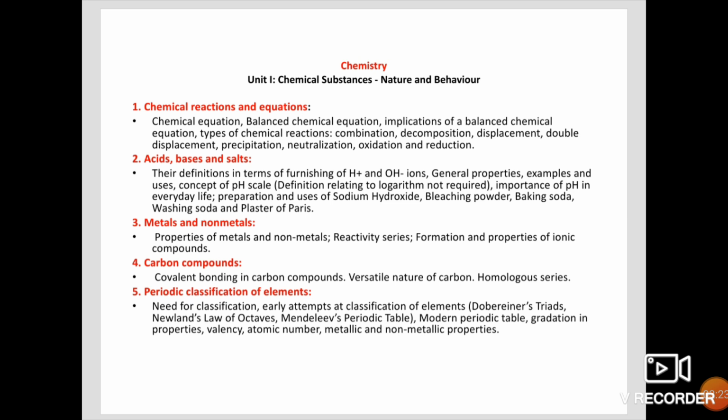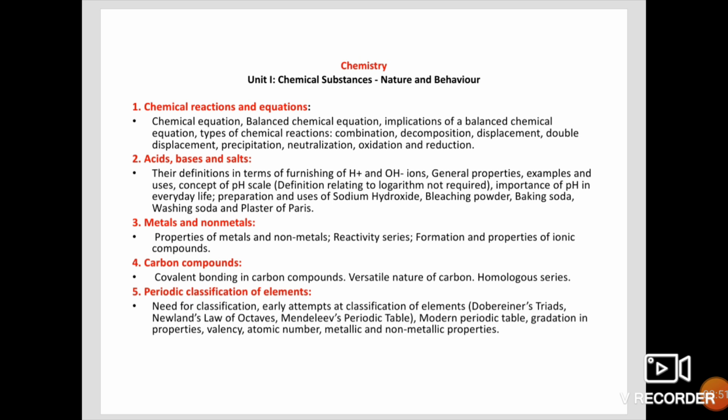Then third chapter, metals and non-metals. In that, half of the part is there. Those are properties of metals and non-metals, reactivity series, formation and properties of ionic compounds. Next one, fourth chapter, carbon and its compounds. From this chapter the topics are covalent bonding in carbon compounds, versatile nature of the carbon, homologous series.